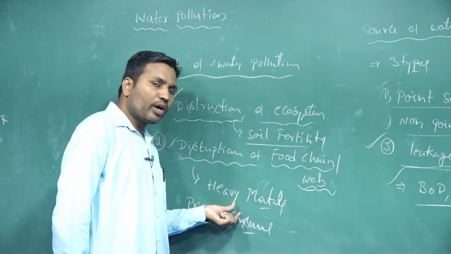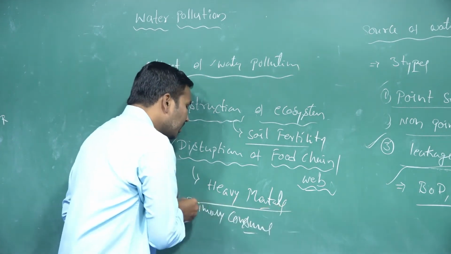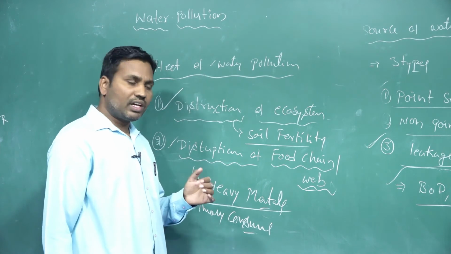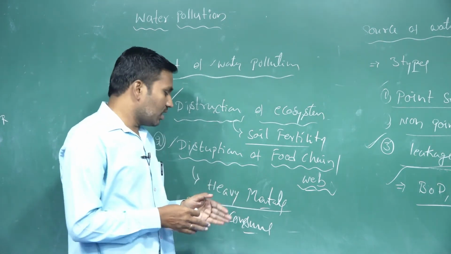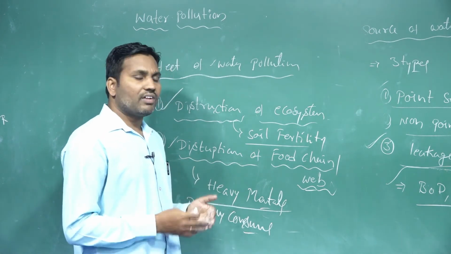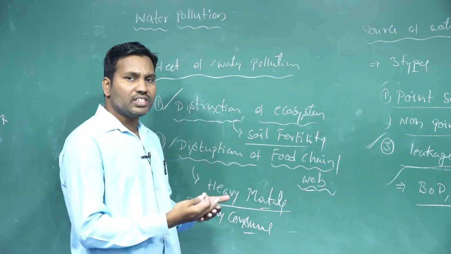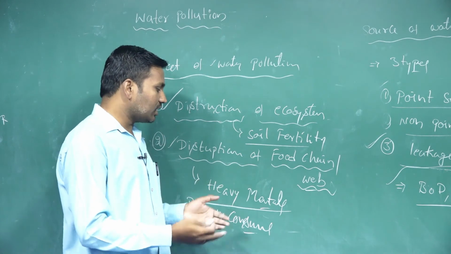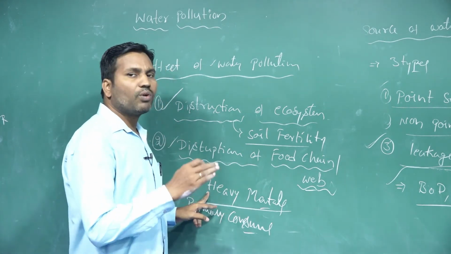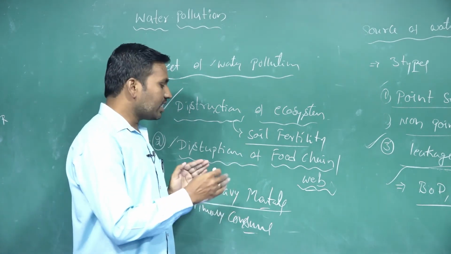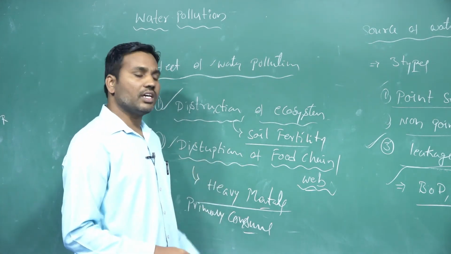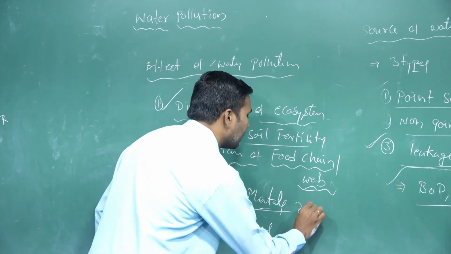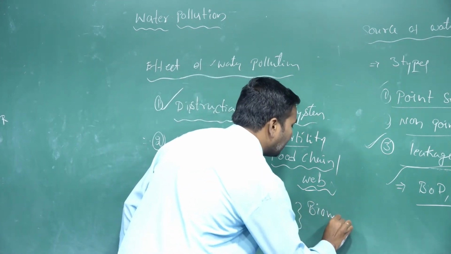So these heavy metals are in trace amounts, and at regular time intervals they are going to accumulate. So when the food chain is increasing, it passes these heavy metals from one level to another level, and the accumulation of these toxic elements keeps increasing. This process is called biomagnification.